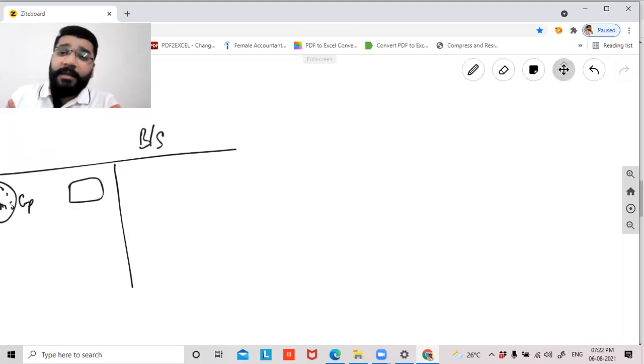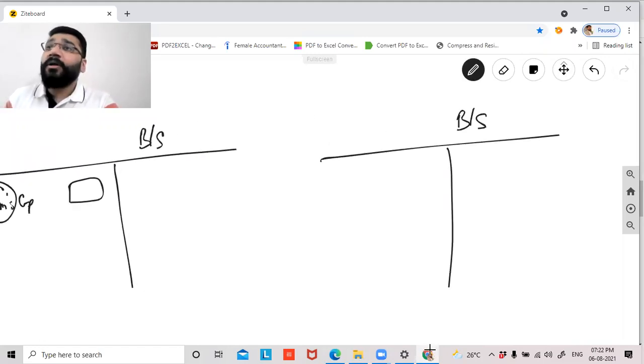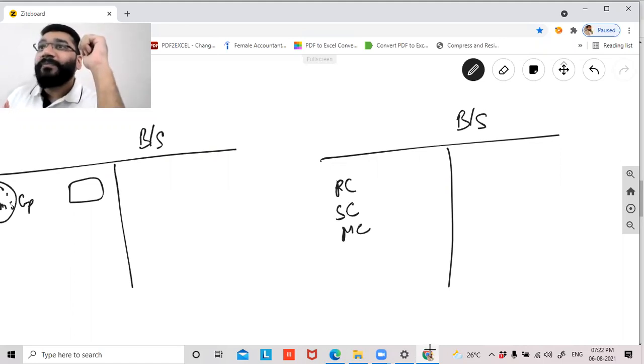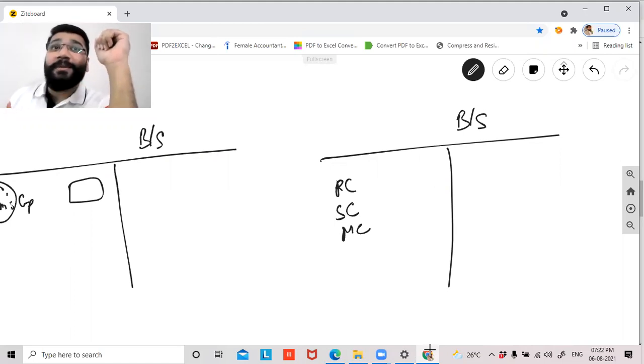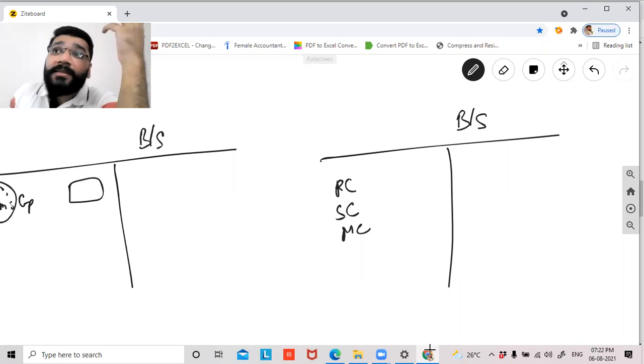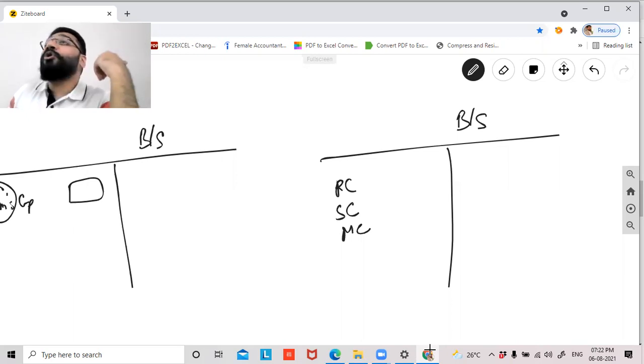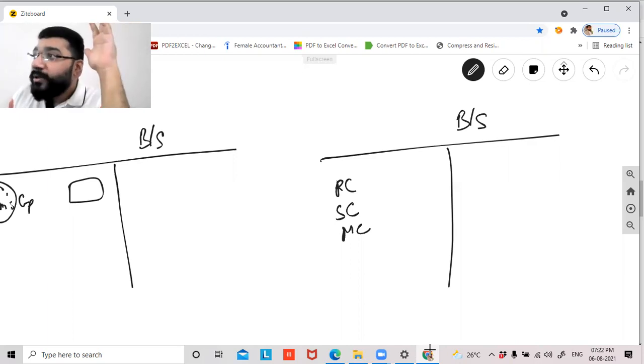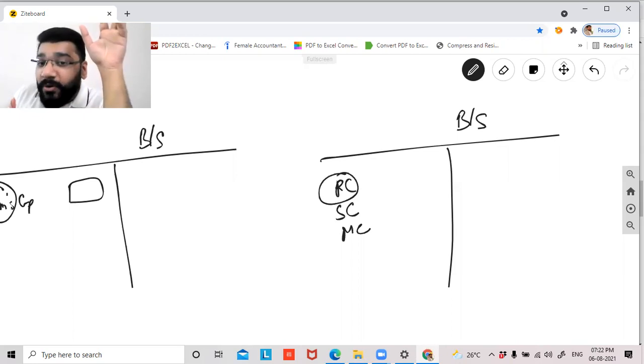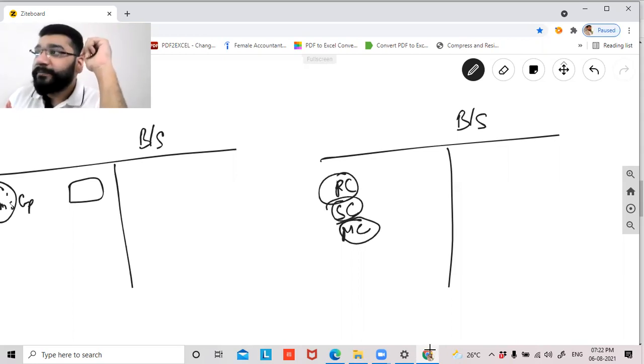Let's talk about a partnership concern. In a partnership concern, what did you do? When you prepared the balance sheet, you again had Ram's capital. If Ram is a partner, you had Ram's capital account. You had Sham's capital account. You had Mohan's capital account. But in your business, where it is a company, you will not have an individual person's name. Why? Because there could be 5 people, there could be 50 people, 500 people as shareholders, there could be even 5,000 people or 50,000 people and beyond. Is it possible to note down all the 50,000 names on the face of the balance sheet? If you do that, your balance sheet will run into several thousands of pages.